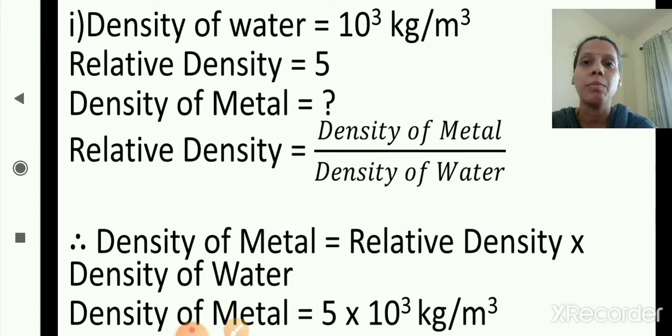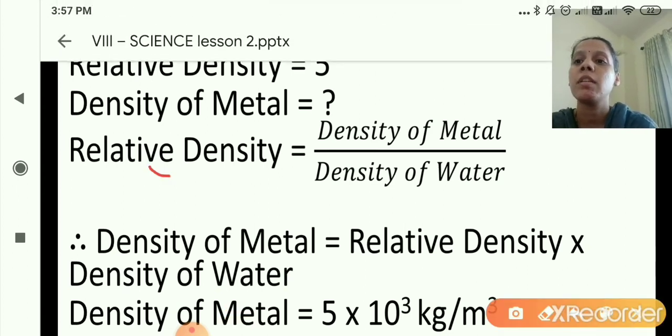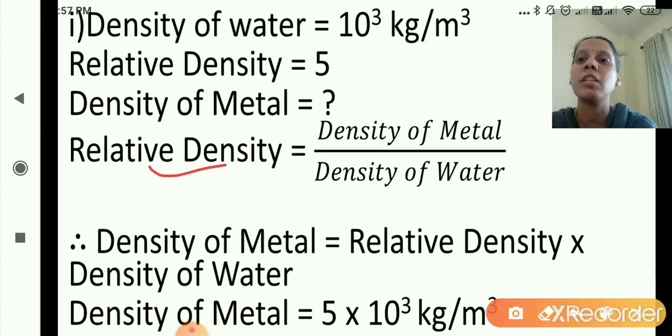Relative density is equal to 5 and density of metal we will find out. So what is the formula? Relative density is equal to density of metal upon density of water, correct. So we will put the values now.